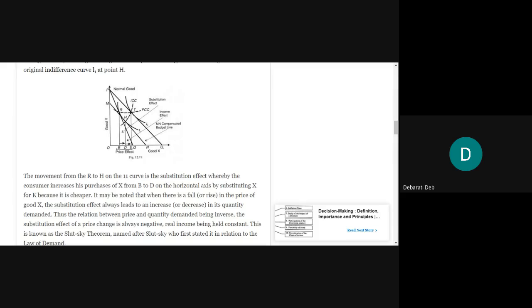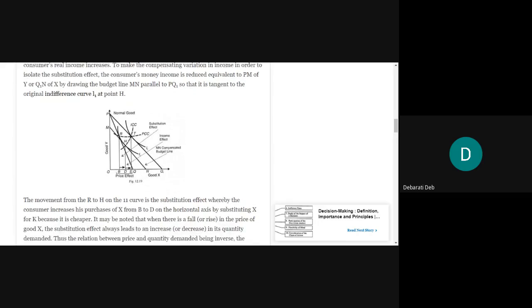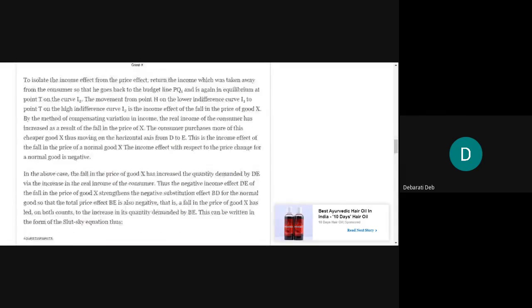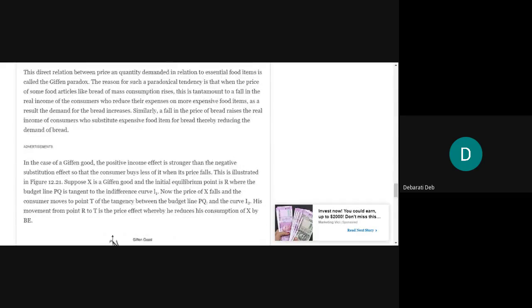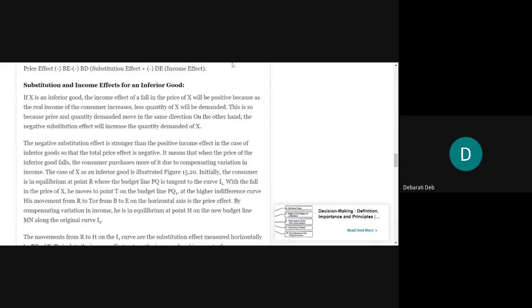So I want you all to understand these three things for normal good as properly as possible, because when we start the concept of inferior and Giffen goods, there will be some changes. You should understand the concepts in relation to the normal good first. So finish this paragraph today, and tomorrow we'll start with inferior good. If I start today, you will be confused again. Then we'll finish off with Giffen goods in the coming days. Let me take the attendance, then you can leave.